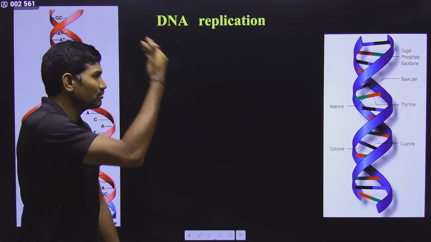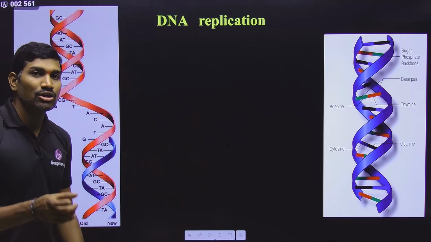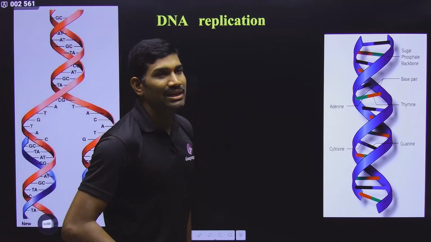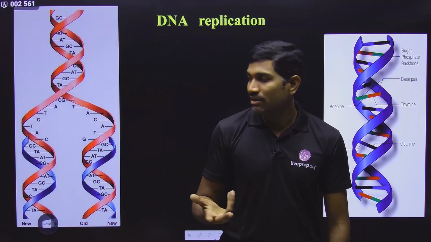So in this way different questions can be asked. First I am using the word proposed. Who first proposed the DNA replication? It is Watson and Crick. And what did they propose?